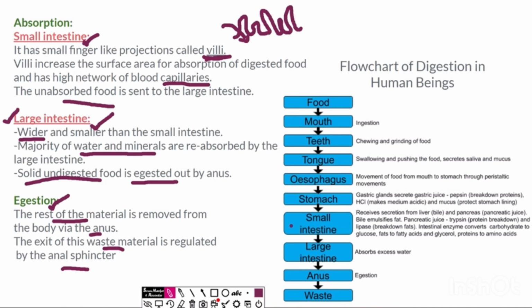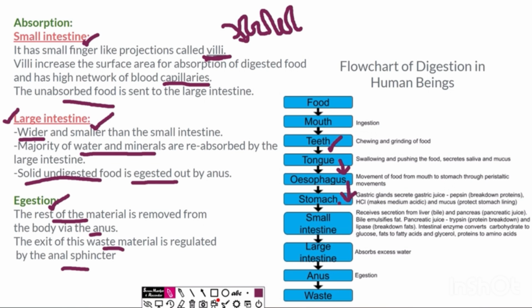I have this small flow chart for quick revision. Let's see what happens. Firstly, the food is ingested into the mouth. Then this food is broken down by the teeth. The food is chewed, and with the help of the tongue, the food is mixed with saliva which is released from the salivary glands. Now the food moves to the esophagus, and by the esophagus it moves to the stomach by peristaltic movements, which are rhythmic contractions and relaxations of the esophagus muscles.